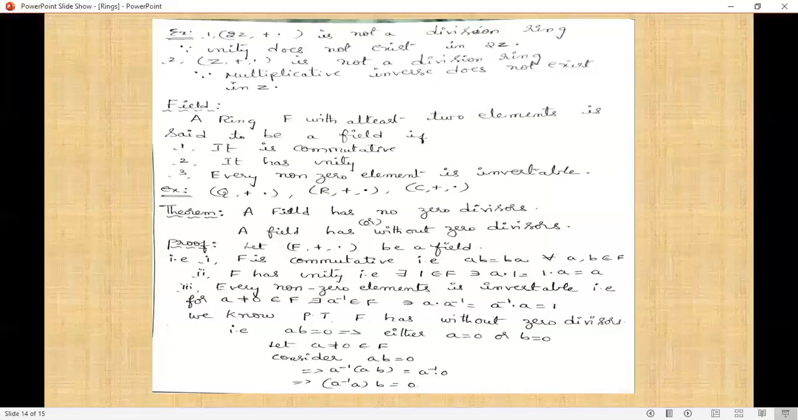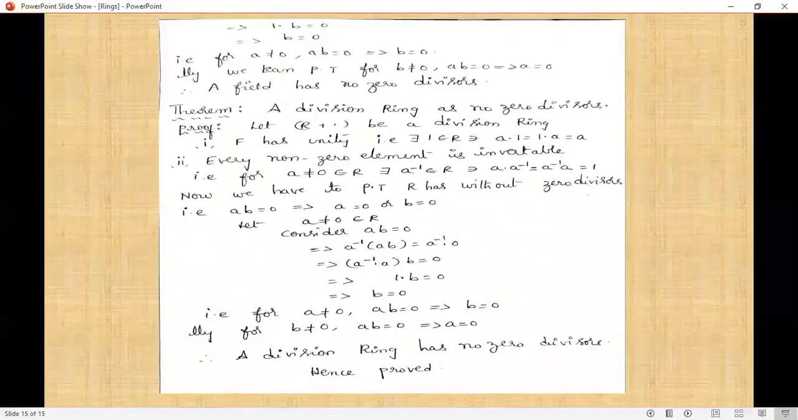Suppose we consider a not equal to 0 and ab = 0. Every non-zero element in F is invertible since F is a field. Therefore, a not equal to 0 belongs to F implies a inverse belongs to F such that a·a inverse = a inverse·a = 1. Then ab = 0 implies a inverse·(ab) = a inverse·0. By the associative law, (a inverse·a)·b = 0 implies 1·b = 0.